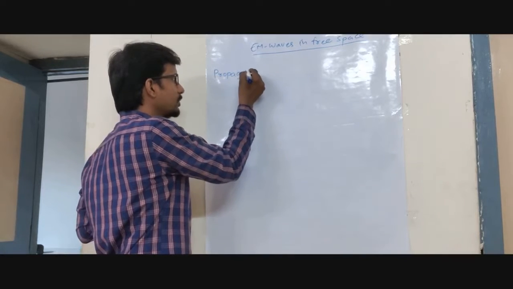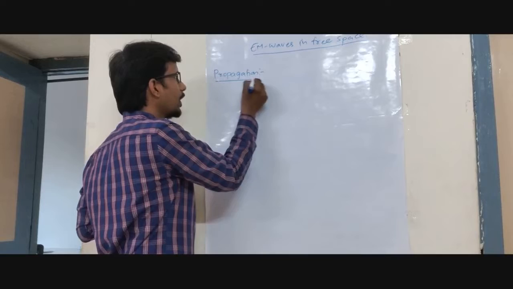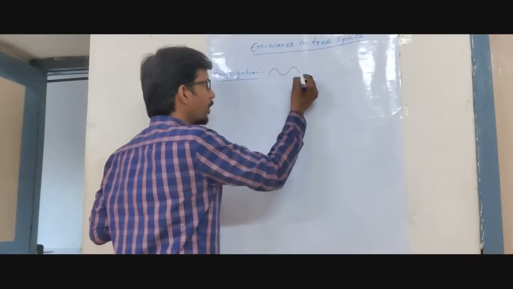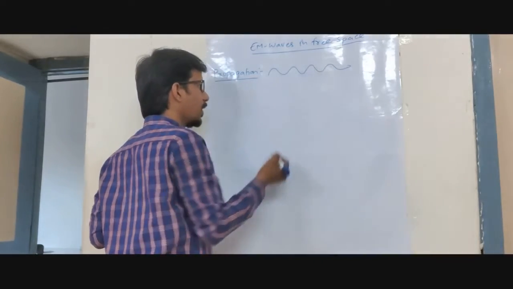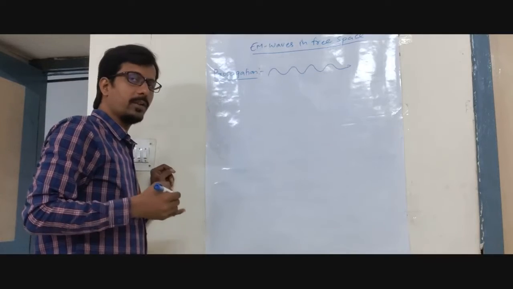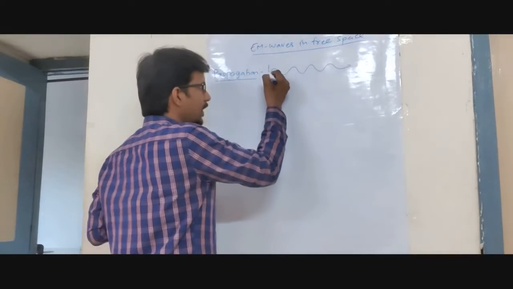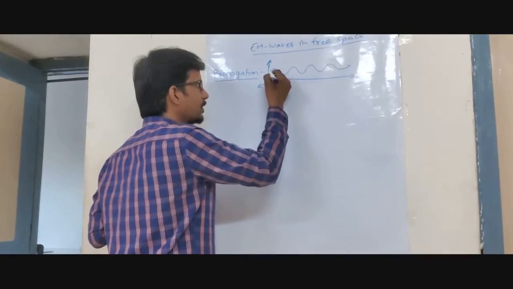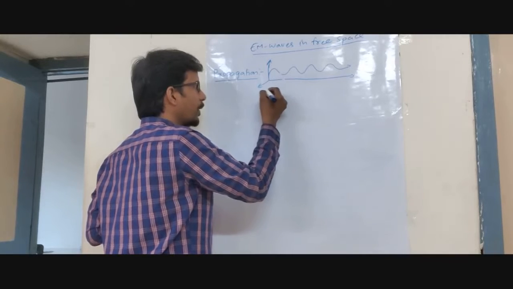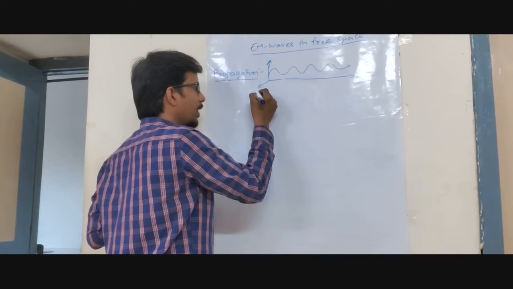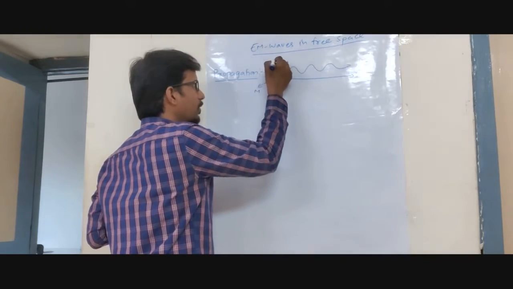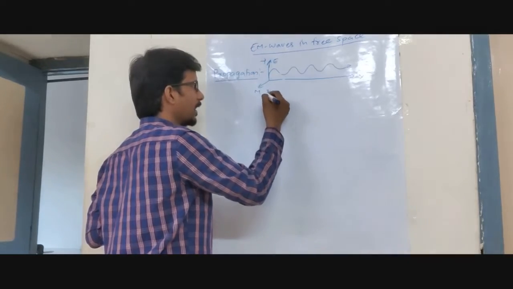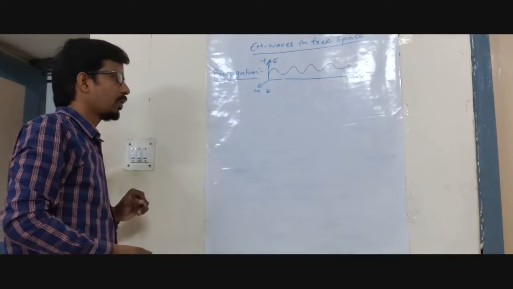Propagation. What is meant by propagation? Propagation is nothing but the wave going from one direction to another direction. Understood? The wave is going to travel from one axis to another direction in three-dimensional space. If you consider it this way, what happens? Whatever the electric field and magnetic field magnitude, they act in opposite directions. X-axis, Y-axis, and Z-axis. Like this, we are going to have the propagation.